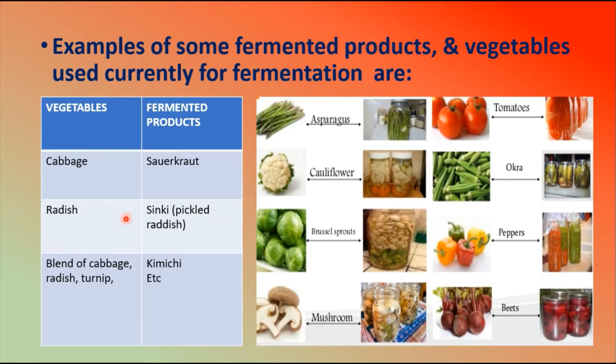Along with these, we also have different vegetables like tomatoes, okra, cucumber, asparagus, cauliflower, beans, peas, even mushrooms. They can be fermented separately, or in the form of a blend. We can prepare the pickle. So these are a few examples of fermented vegetables.